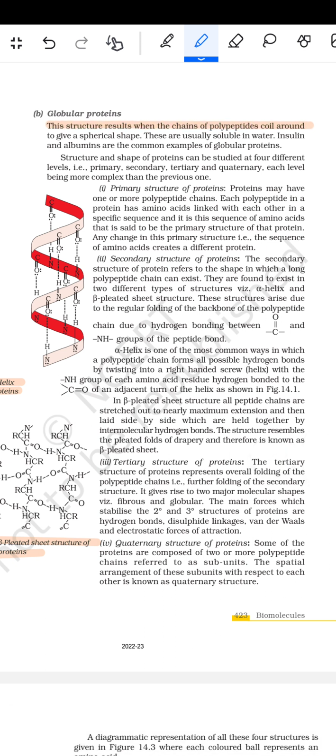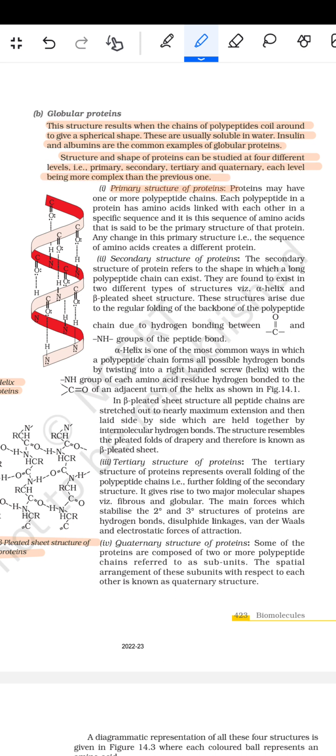coil around to give a spherical shape. These are usually soluble in water. Insulin and albumin are common examples of globular proteins. The structure and shape of proteins can be studied at 4 different levels, that means primary, secondary, tertiary, and quaternary, each level being more complex than the previous one.